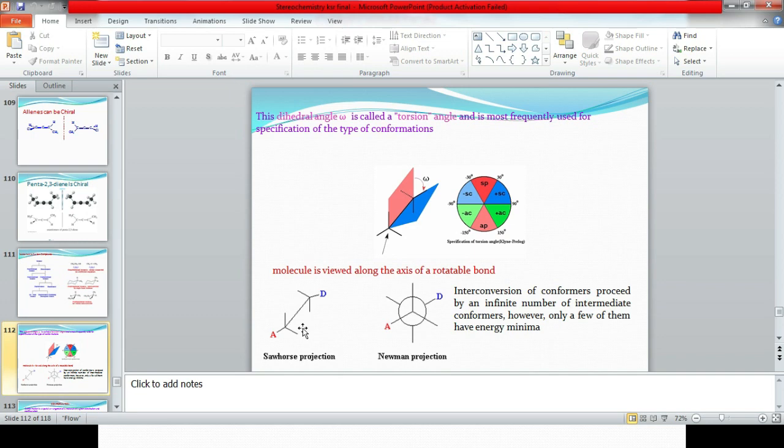If the compound has carbon-carbon free rotation, the molecule is viewed along the axis of rotation. The interconversion of conformations proceeds through an infinite number of intermediate conformations, however only a few are energy minima. So this is one type of stereochemistry, the carbon-carbon free rotation.